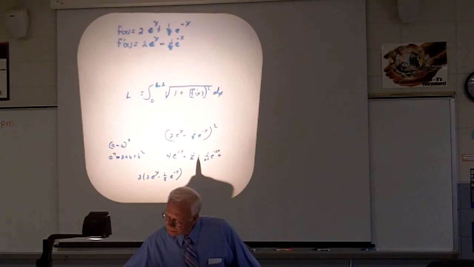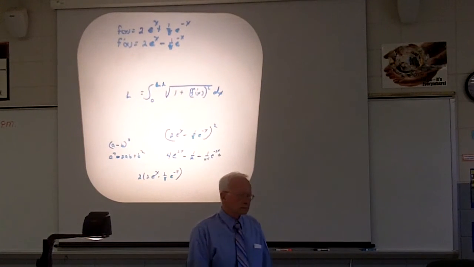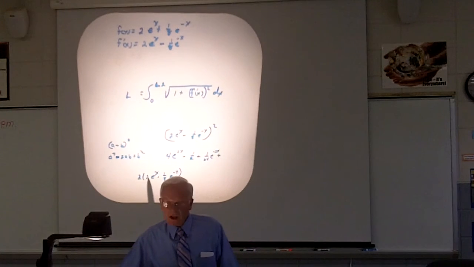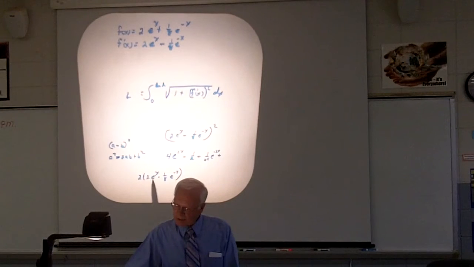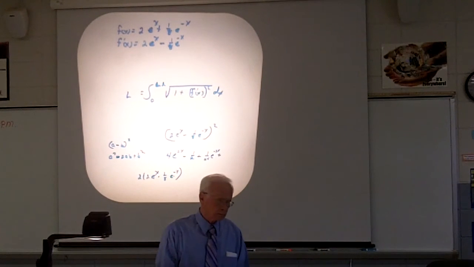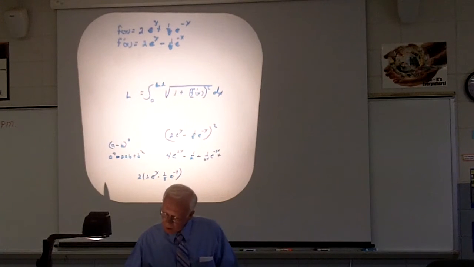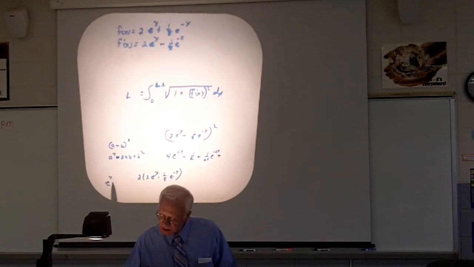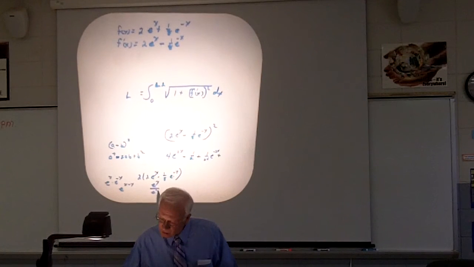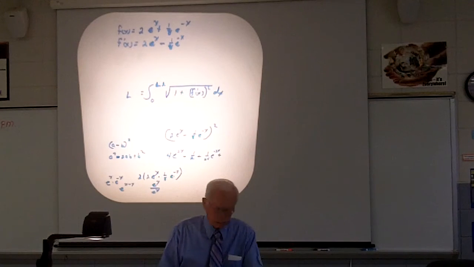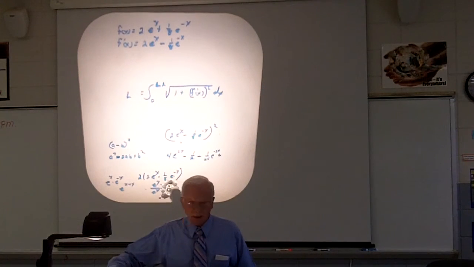A squared. 2 times 2 is 4. 4 times 1/8 is a half. And this times this is just 1. We have here e to the x times e to the minus x, which is e to the x minus x, or e to the x over e to the x, whatever way you want to look at it, is 1. Any questions about that?